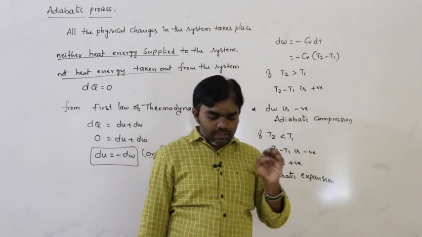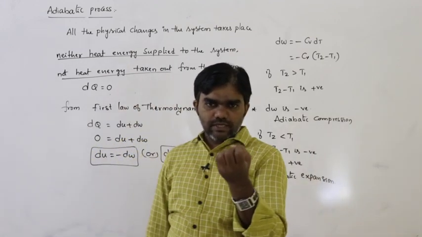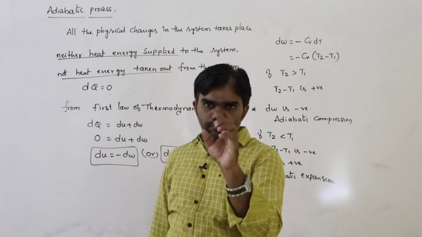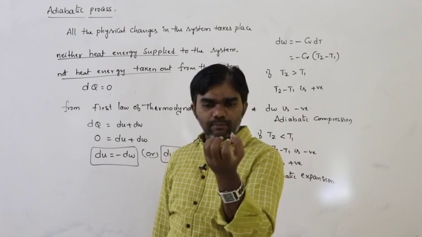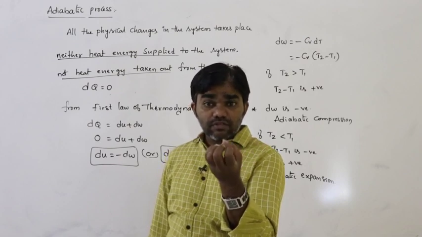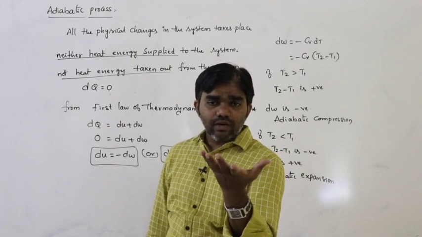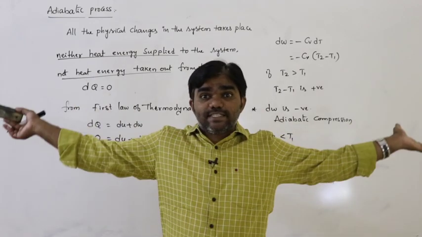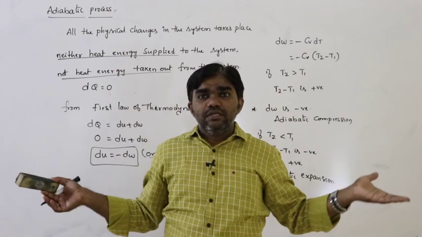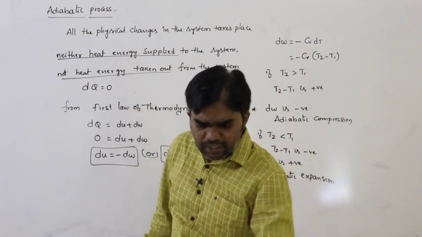The best example is a bicycle tire. The tube is completely filled with air. If the tube bursts, what happens? Air expands. In that situation, does the temperature decrease or increase? Definitely the temperature decreases.